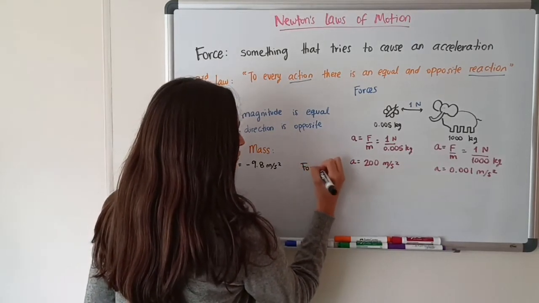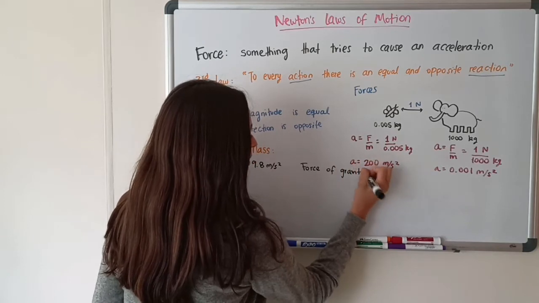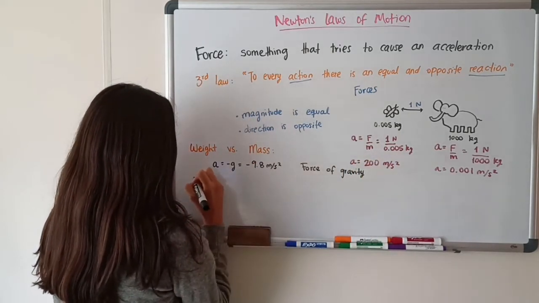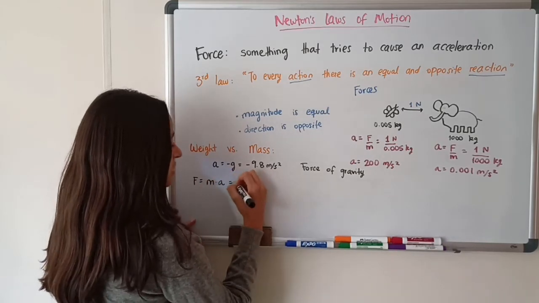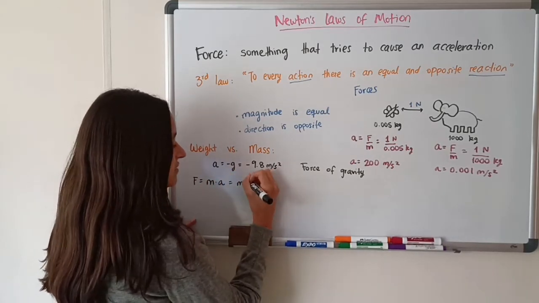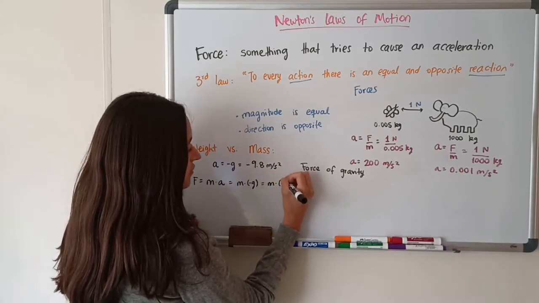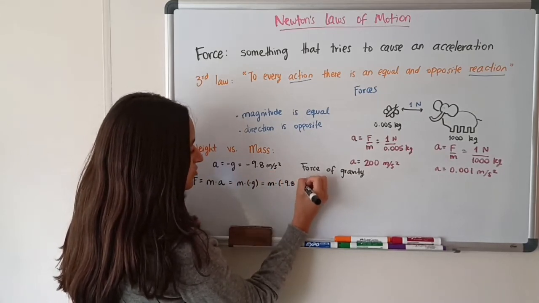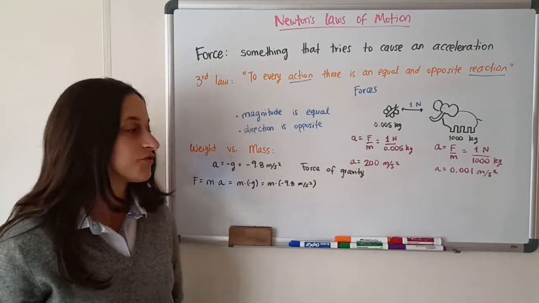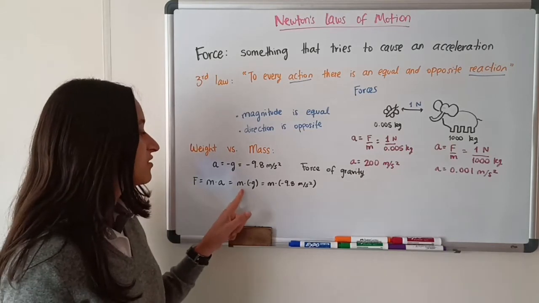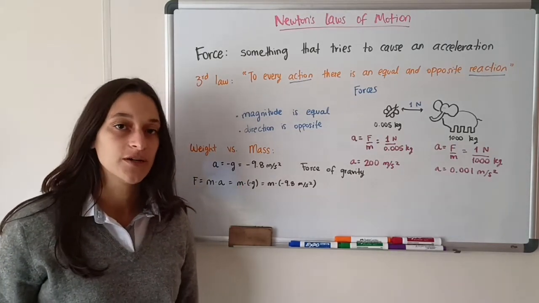So the force of gravity, we can actually calculate it with our equation. We know that force is equal to mass times acceleration. So it's going to be equal to mass times, in this case, negative g, or mass times negative 9.8 meters per second squared. So this is actually the definition of the force of gravity. It's always multiplying the mass in kilograms by negative 9.8 meters per second squared.